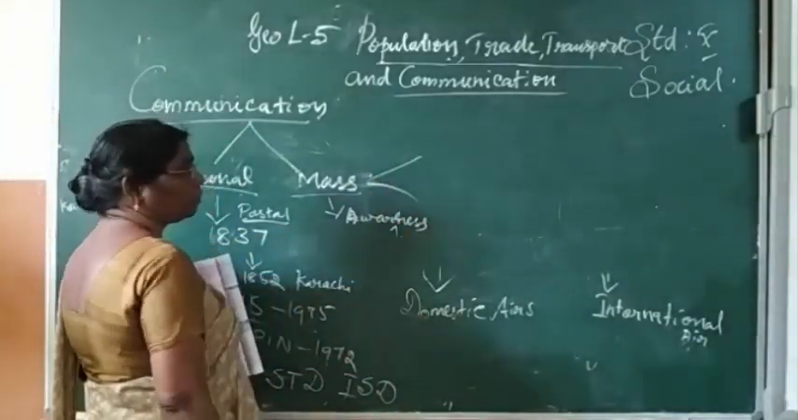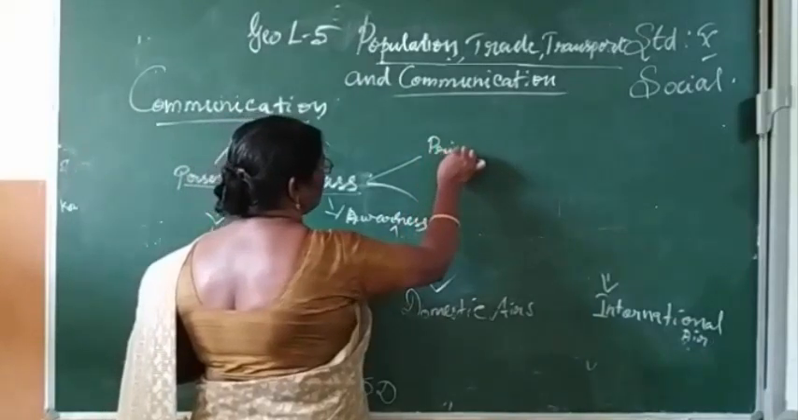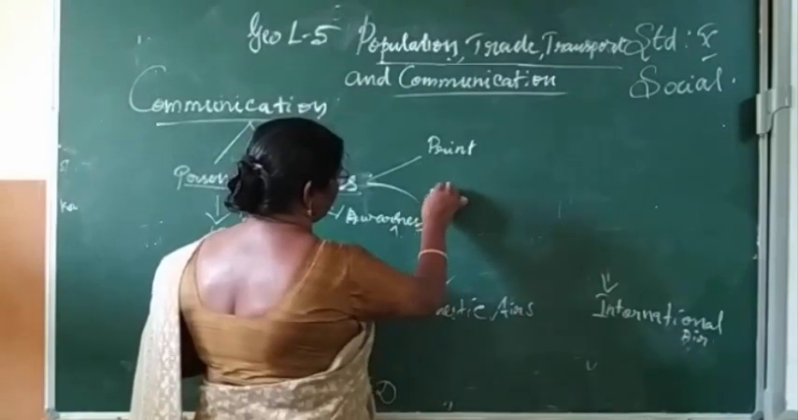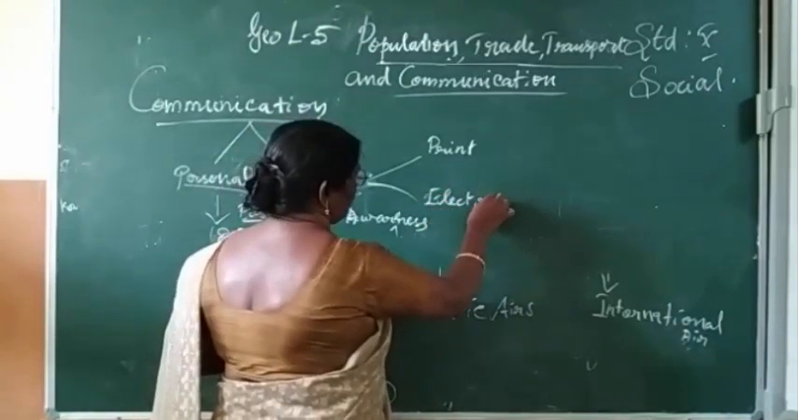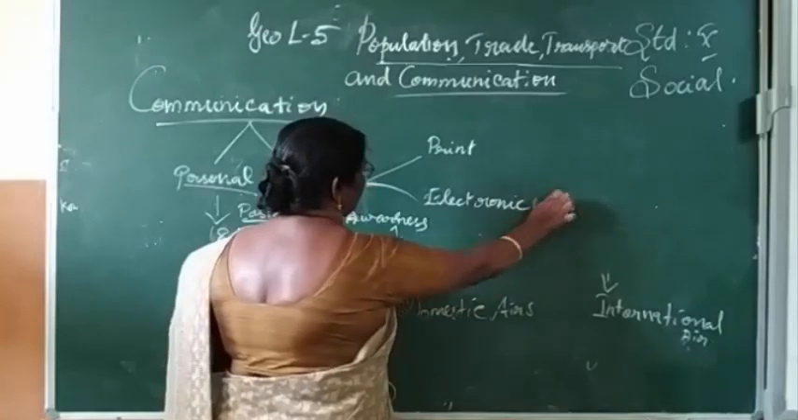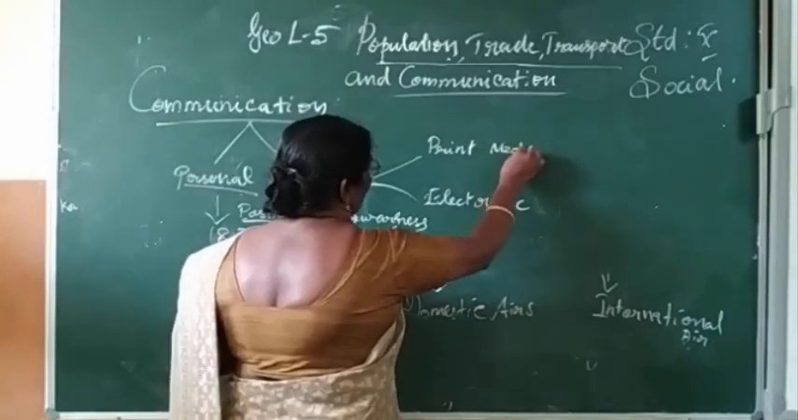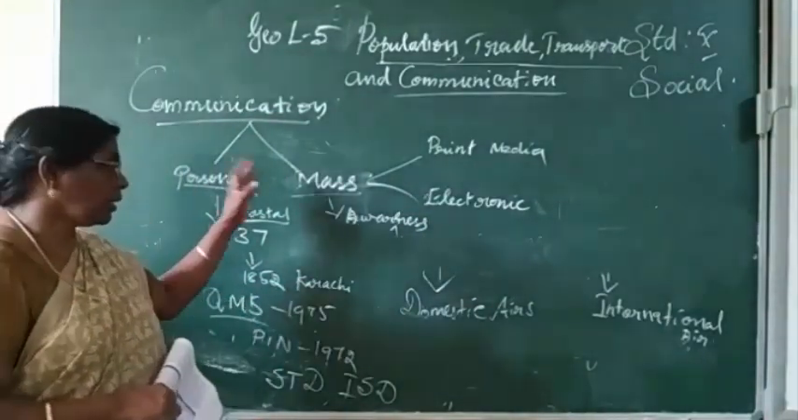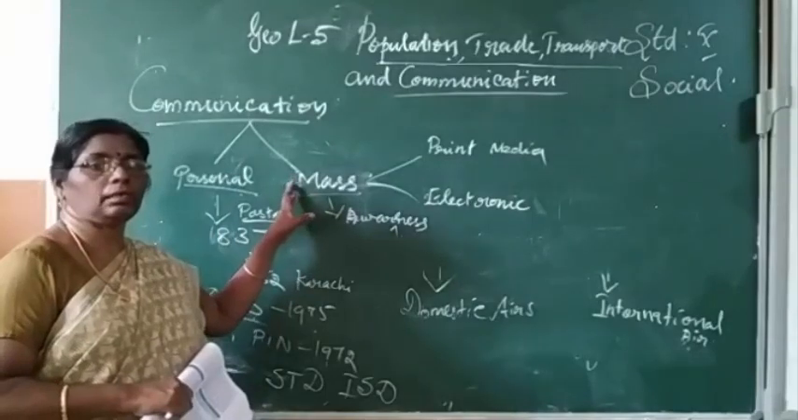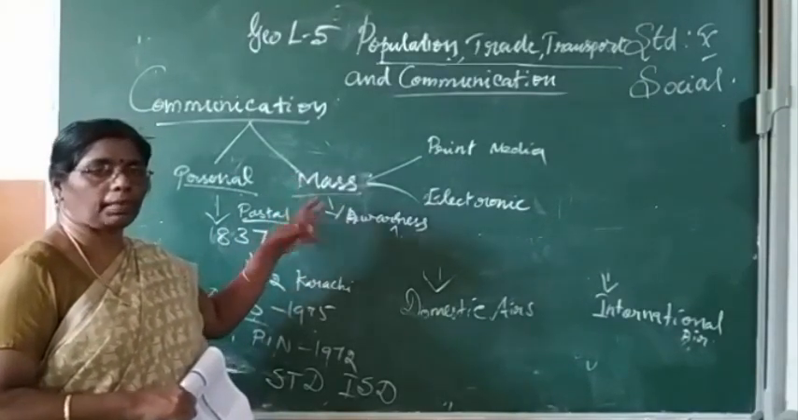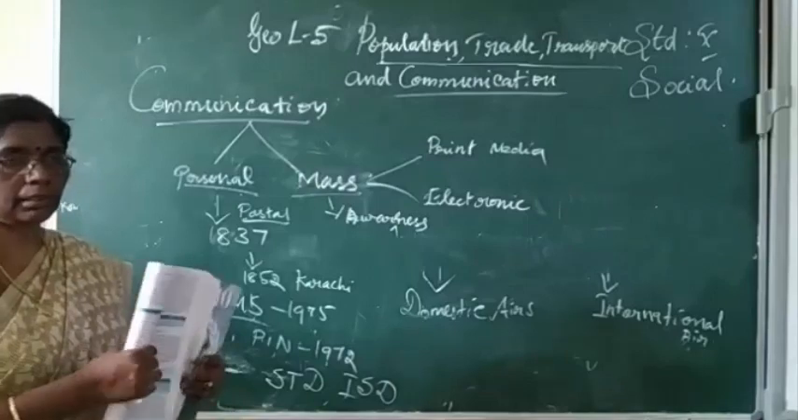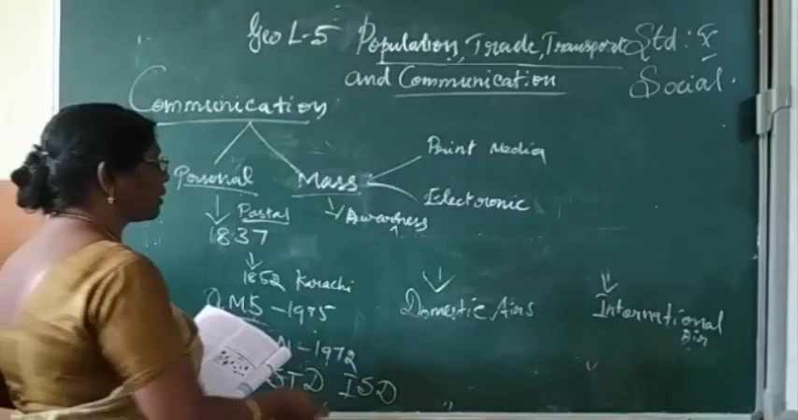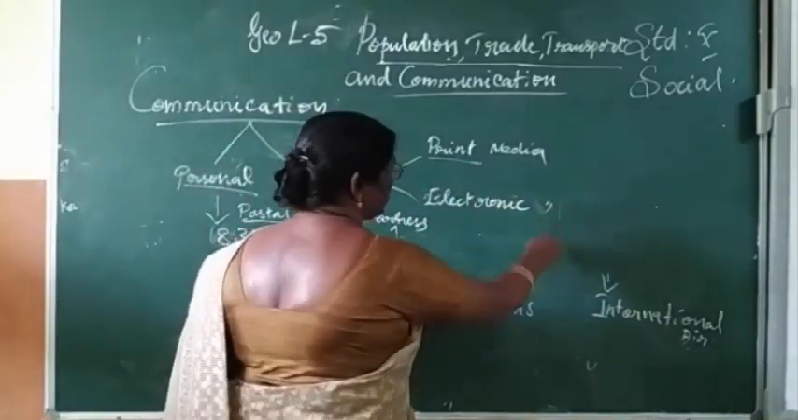There are two types of mass communication: print media and electronic media. Mass communication means getting information to many people at the same time. Television is a very important example of mass communication.